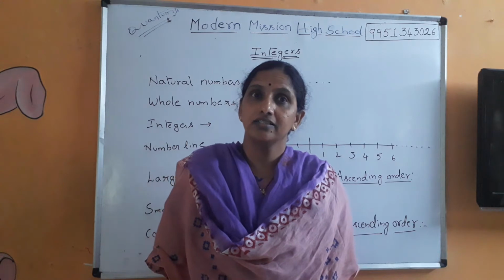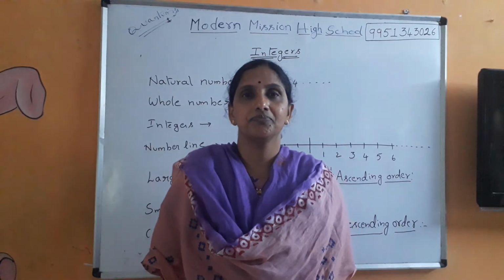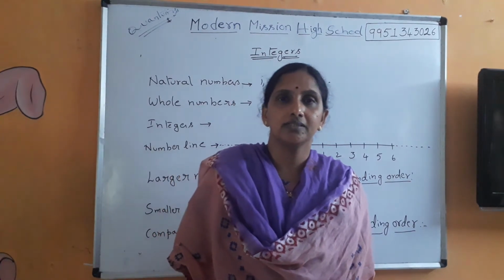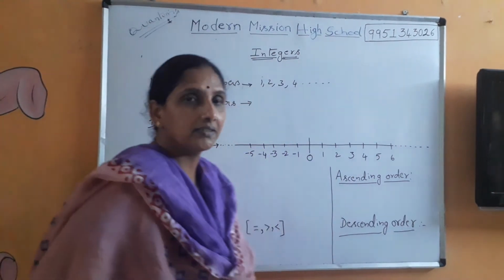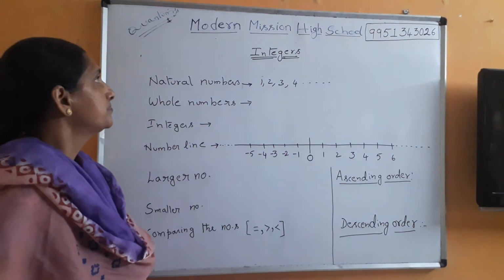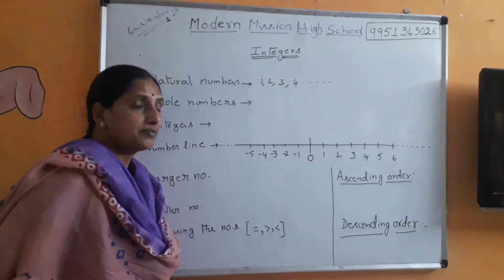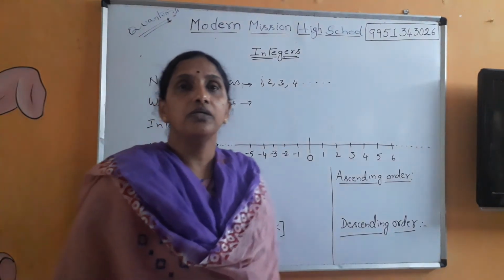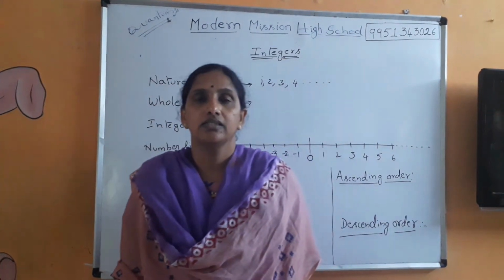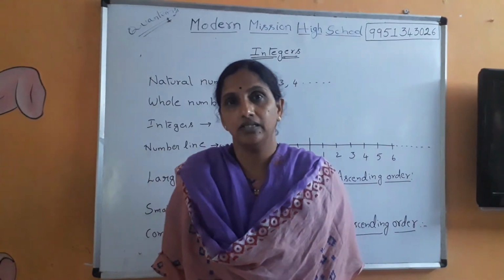So let us start the new academic year with the topic integers. Yes, you have already learned about numbers in your earlier classes.